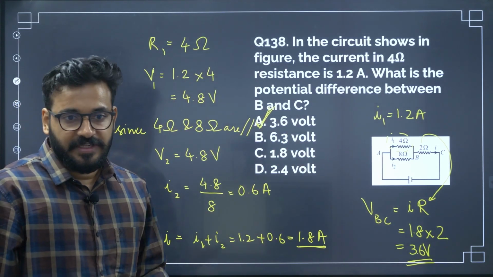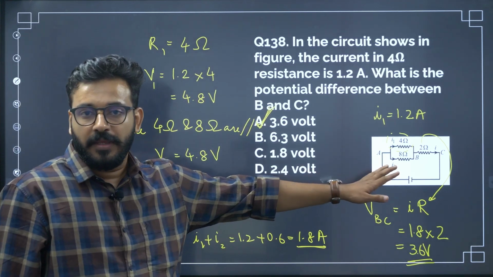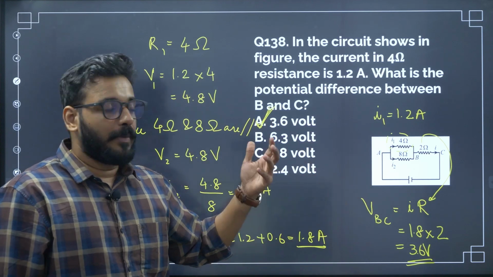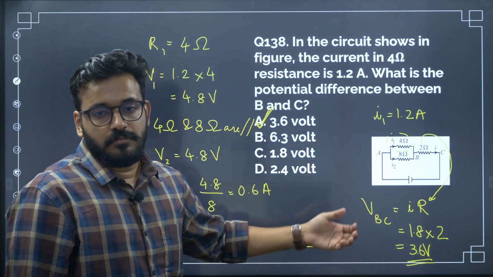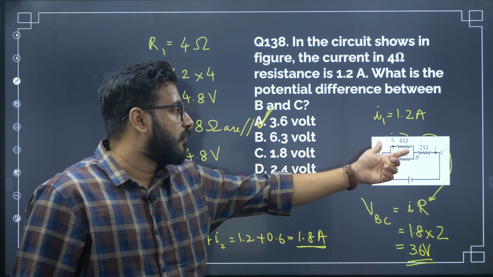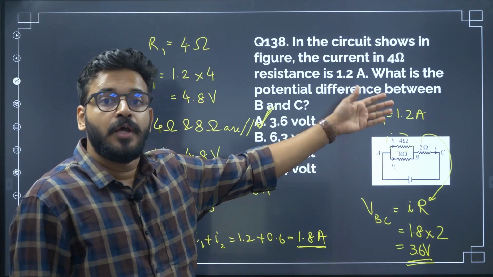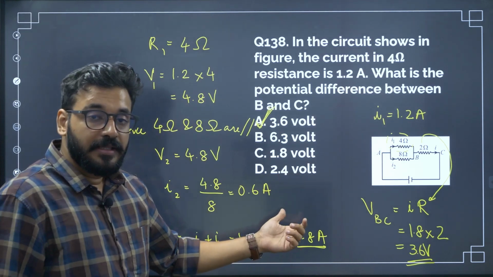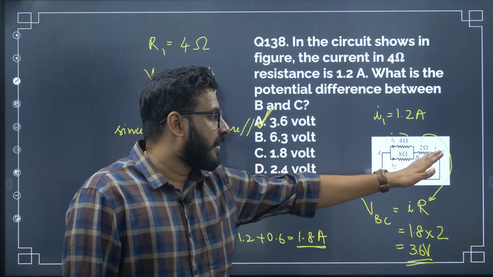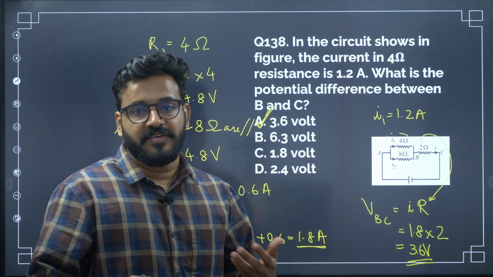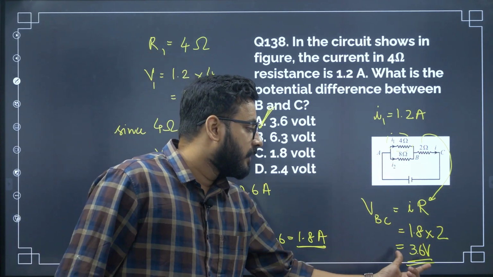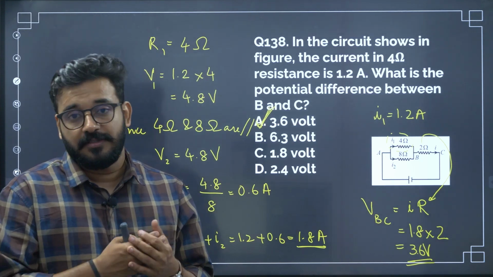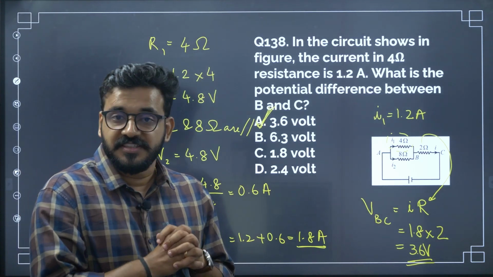Actually, if you know the concept, it's very simple. So you just have to do one by one. This is not a very complicated question if you think straight. You shouldn't panic that the battery's voltage is not given. You are given one of the currents and the resistance, so you can find the potential. They are in parallel, so you can find the other current. Then you can find the total current, and wherever you get the total current, you can find the potential wherever required given the potential drop. This is a very simple question if you practice. Once again, current electricity is another very important chapter which you have to practice very thoroughly.